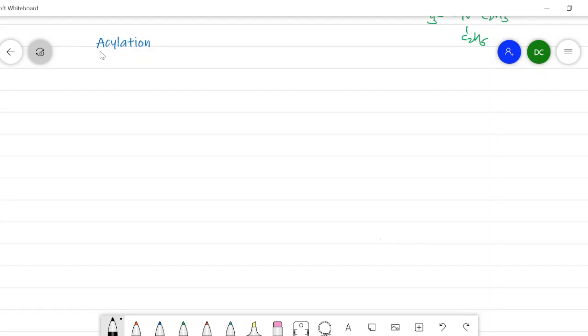Like alkylation reaction, amine also shows an acylation reaction. In the acylation reaction, one of the hydrogens which is attached to the nitrogen is replaced by an acyl group, that is RCO group, and this incoming acyl group is going to attach with the nitrogen. That's why this is also called N-acylation of amine.